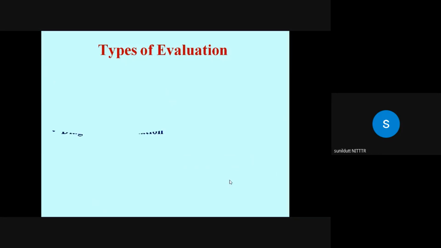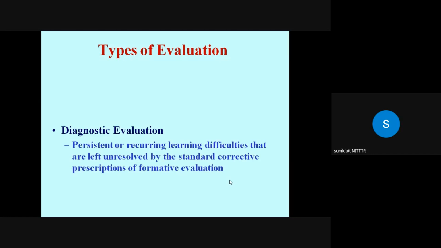Now, another evaluation which is not considered by many of the teachers is called the diagnostic evaluation. The purpose is to diagnose persistent or recurring learning difficulties which are left unresolved during instruction by the standard corrective prescriptions of formative evaluation, because during formative evaluation you are also monitoring their progress, but something you have missed out.